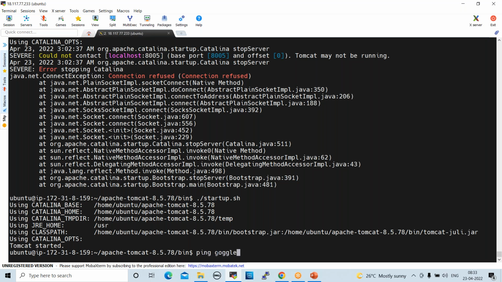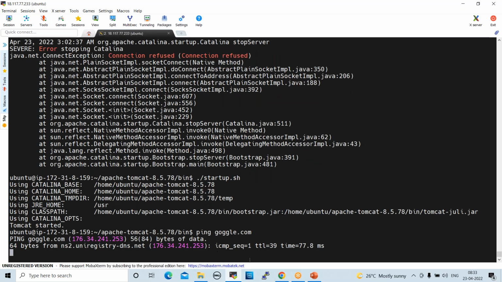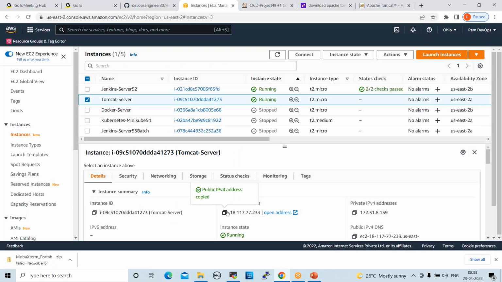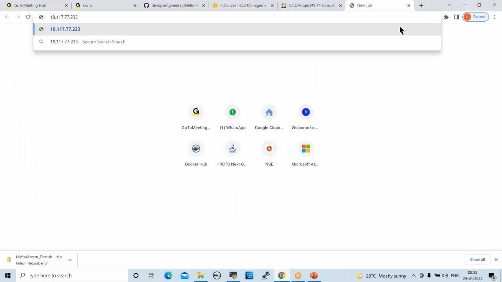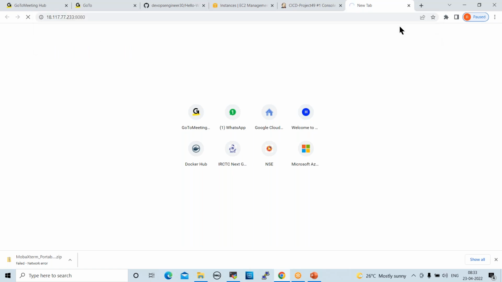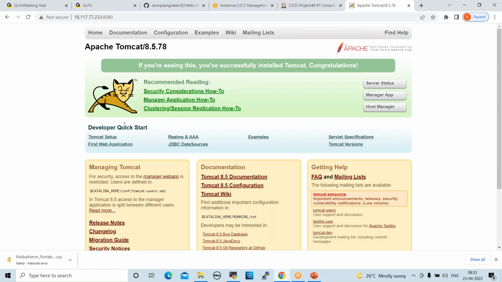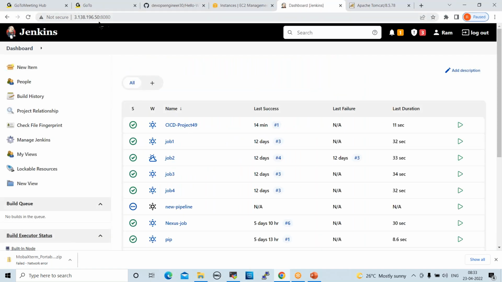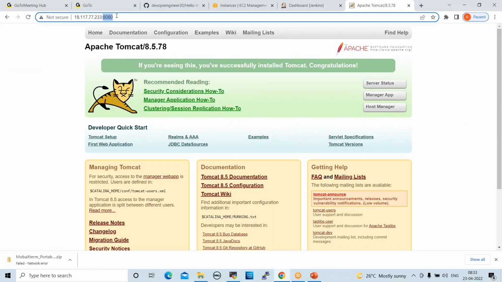Ping google.com to avoid session timeout. Now take the public IP here. Go to the browser. Paste here. Colon 8080 is the port number. Now Tomcat is accessible. But here the problem is Tomcat and Jenkins both tools are running on the same port number, right? So now we can change the port number here.